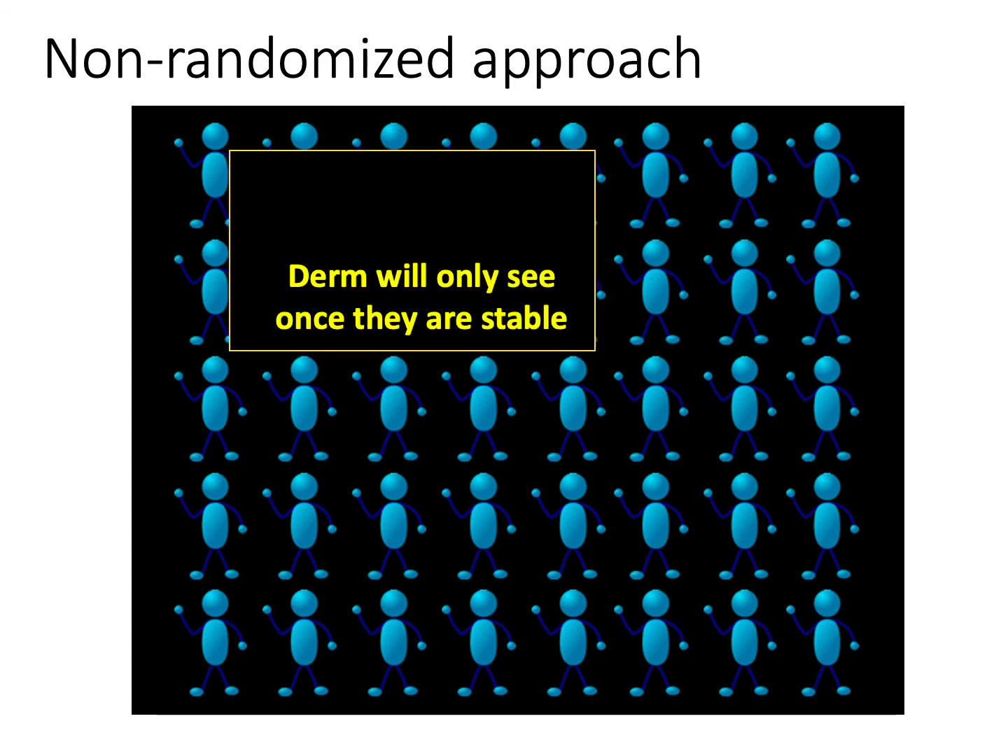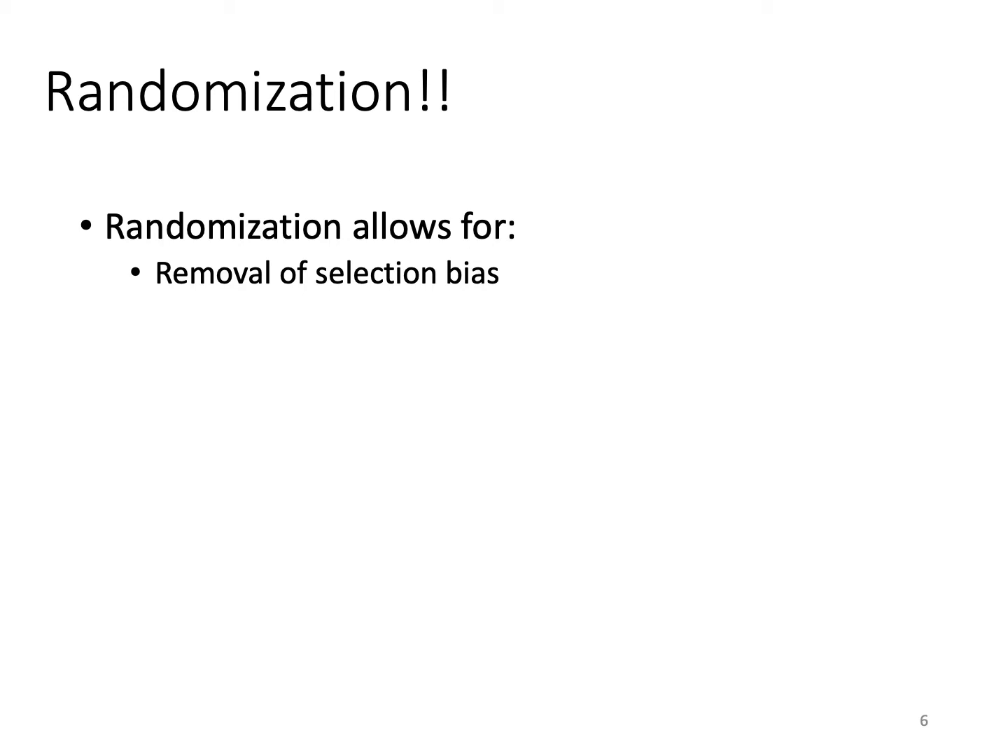Maybe the dermatologist says, well, I'll only see patients once they're stable, once they're out of the coronary care unit or ICU. Well, this introduces selection bias. In the non-randomized study, where we let the dermatologist pick, by definition, their patients will be more stable and therefore have a better chance of doing well after their heart attack. So the way we remove selection bias is through randomization.